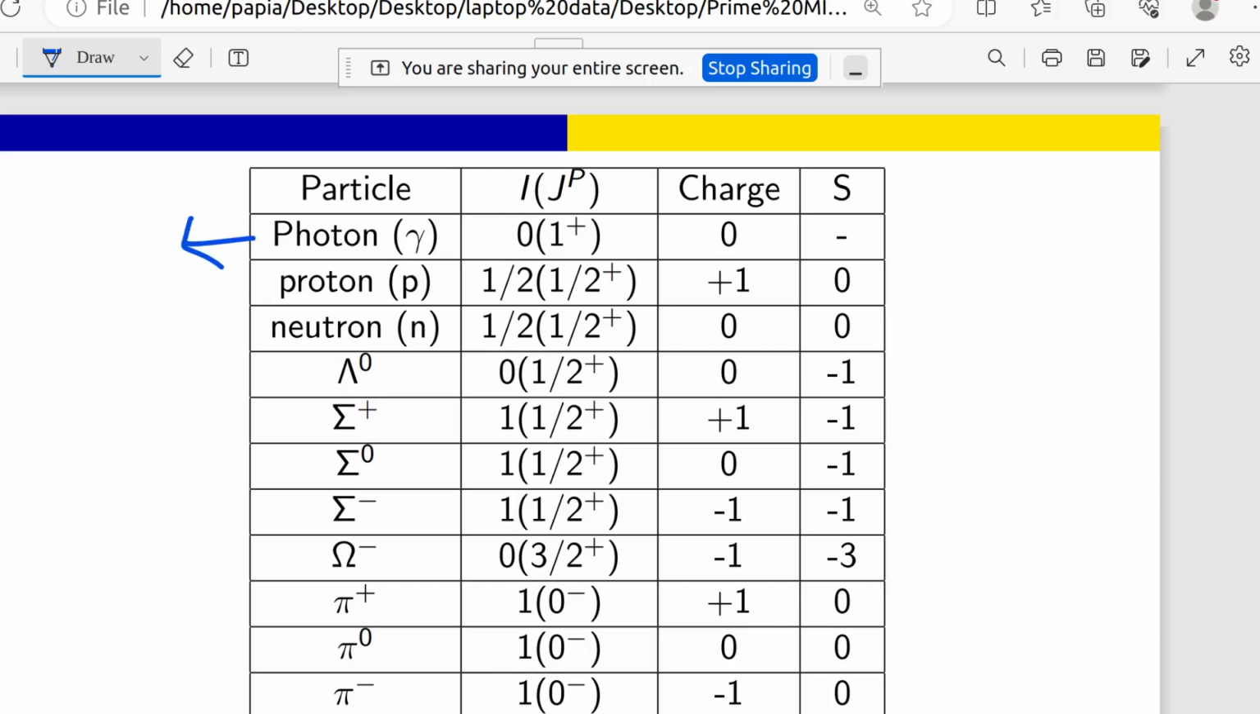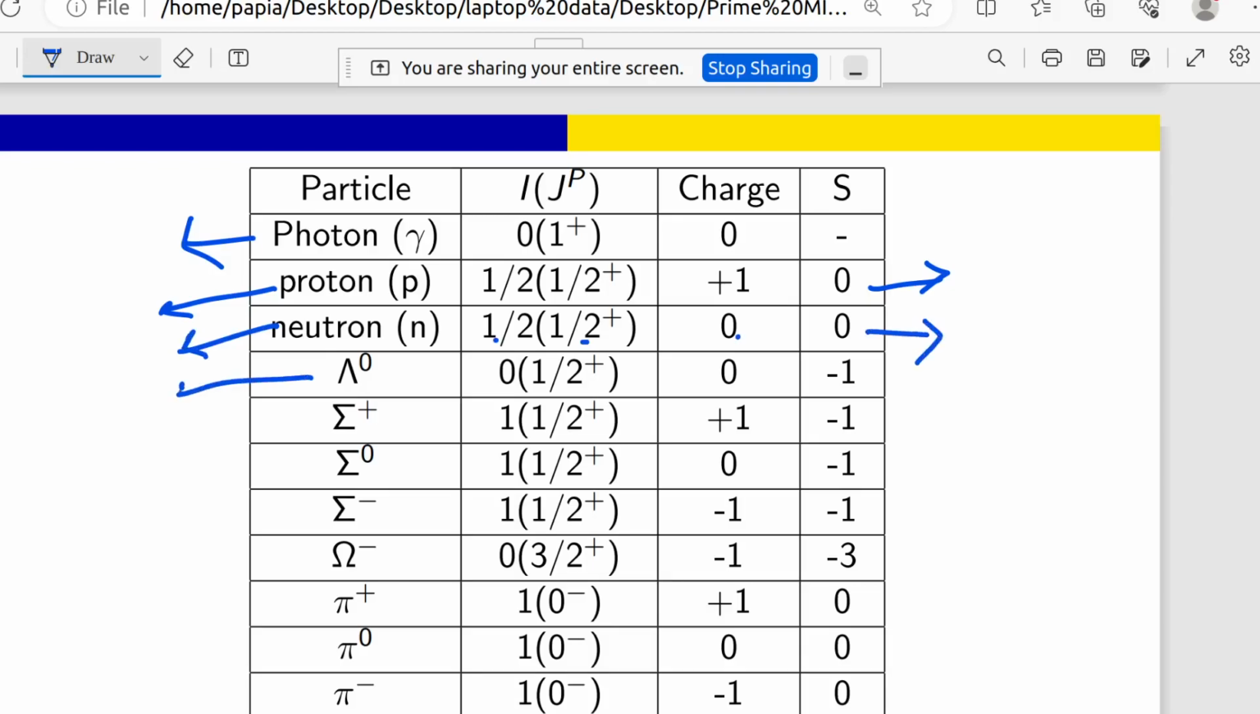Photon has the spin 0, JP 1 plus, charge 0, and there is no strangeness because photon is not a strange particle. For proton, spin is half, J is half plus, I mean parity is plus, charge is plus 1, strangeness is 0 because this is also not a strange particle. Similarly for neutron, half plus, charge is 0 and strangeness is 0.